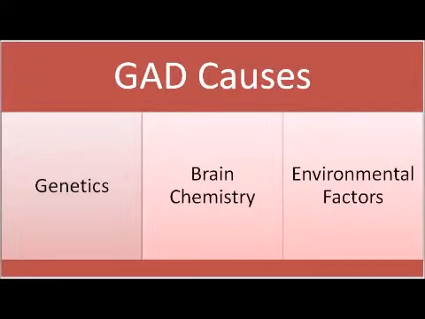Etiology refers to the cause of the disorder, and in GAD there are 3 identified causes: genetics, brain chemistry, and environmental factors. GAD is a moderately heritable disorder. Genetics have been found to increase the likelihood of a GAD diagnosis through a generalized biological vulnerability for anxiety. A parental history of GAD, major depressive disorder, panic disorder, and substance use disorders has been found to increase the odds of a GAD diagnosis during the younger years.